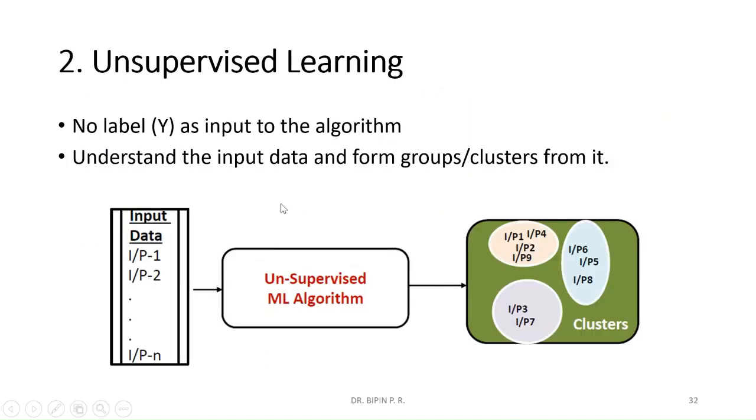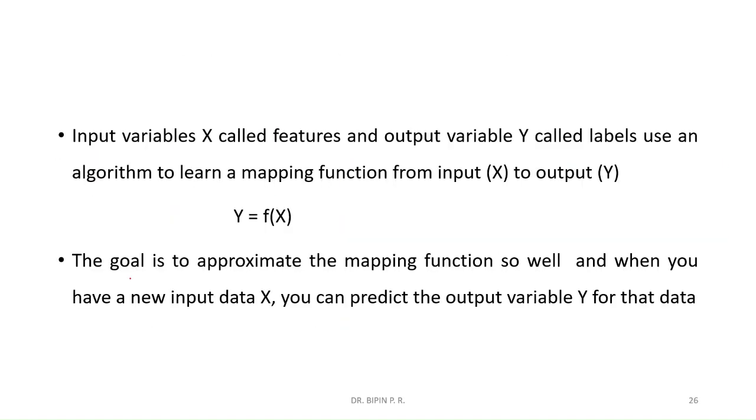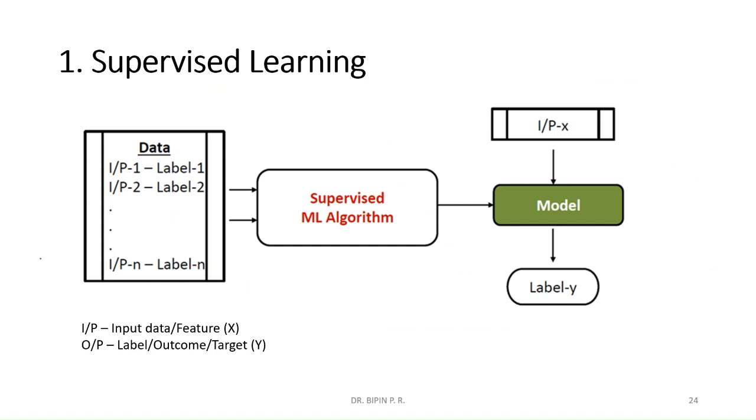Okay, next type is unsupervised. From the name, it is unsupervised. In the supervised case, we are giving both previous or existing input and corresponding output as the data to the supervised algorithms.